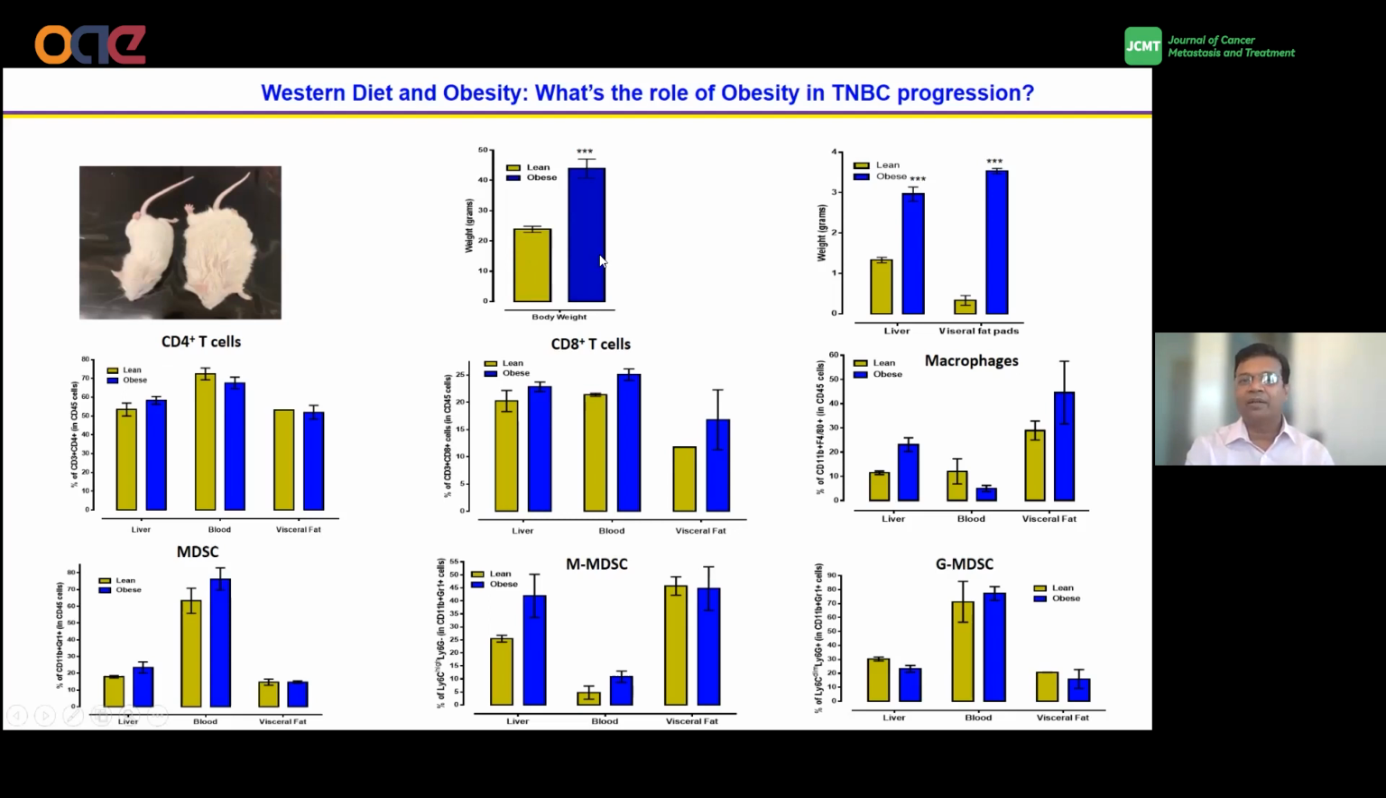And here is the weight. We also weighed the liver and the visceral fat, which are significantly increased with the Western fat diet. Then we isolated the liver, blood, and visceral fat to check for immune cells in those mice. We see some changes in the immune cells, mainly in the MDSCs and macrophages. However, we didn't see any significant differences in immune cells just after the obesity growth.